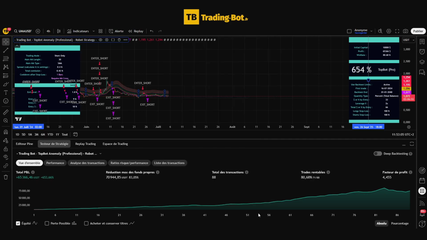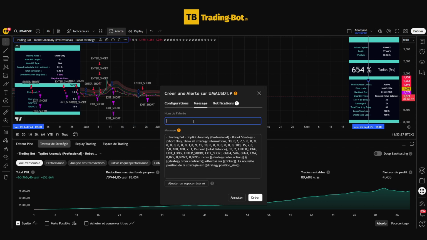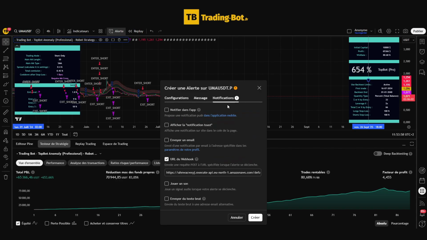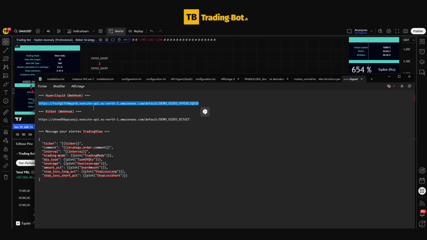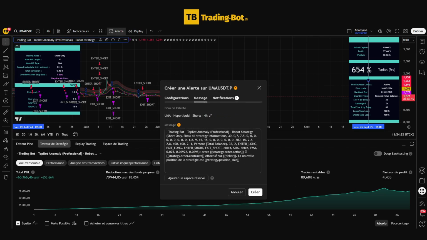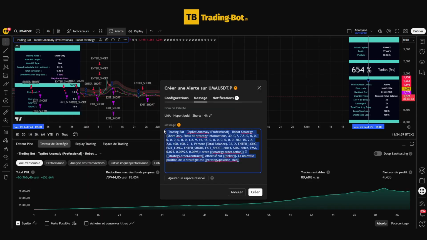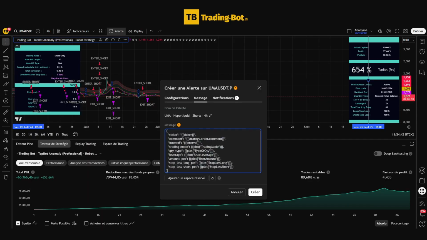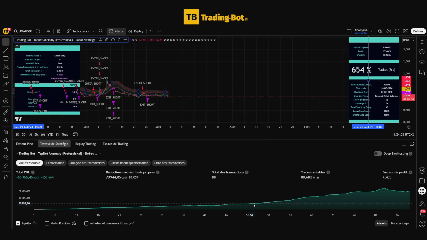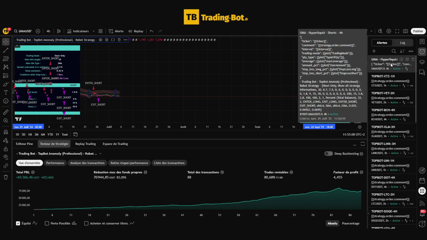Once the strategy is configured and validated, you simply need to create an alert, give it a name in the notification section, activate the webhook URL, copy your personal webhook address, then replace the message part with the personalized message you received when creating your trading instance on our site. You just need to validate. And from now on, a specific alert has been created on TradingView. It is directly linked to your broker and will automatically place trading orders with the parameters you entered in the strategy.